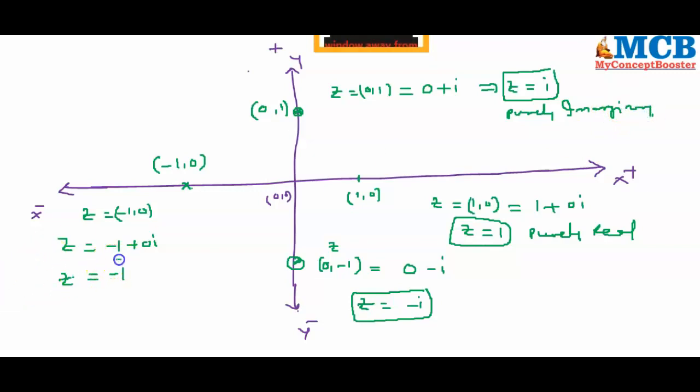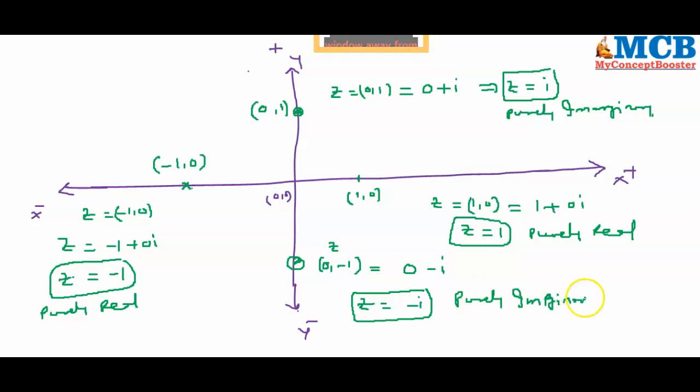Here z is equal to -1 is purely real. Z is equal to -i is purely imaginary.